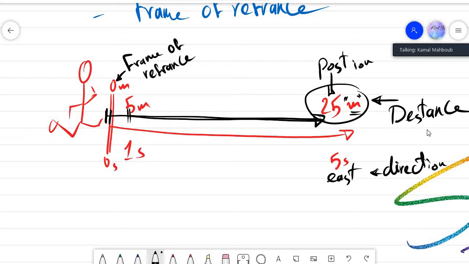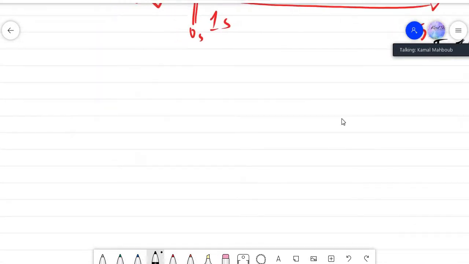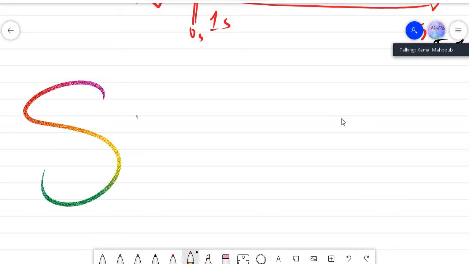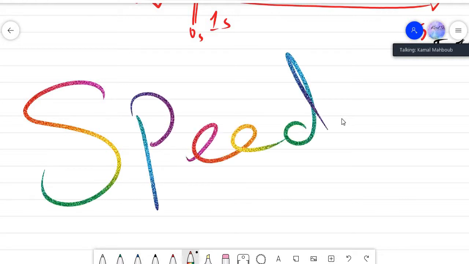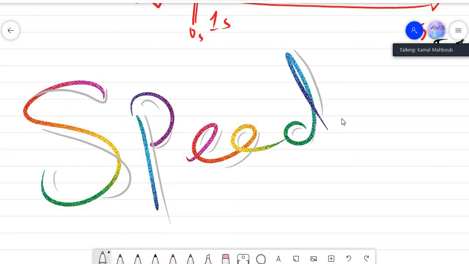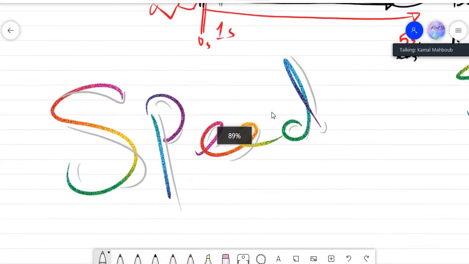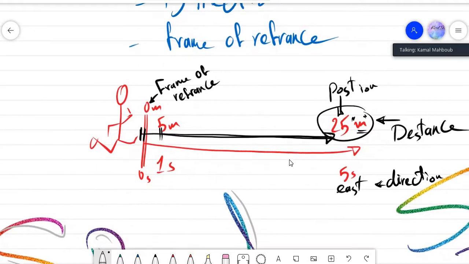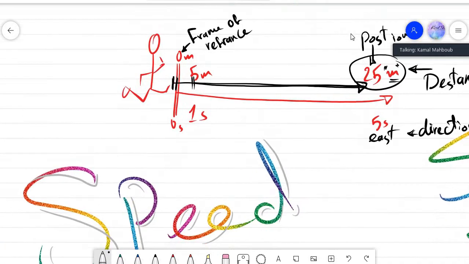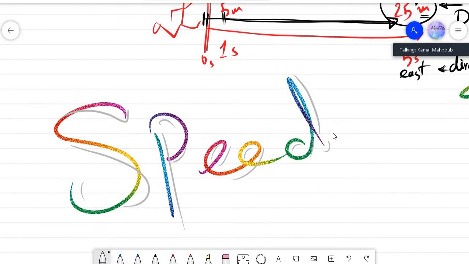Today inshallah we will speak about something new that is called speed. To understand the meaning of speed and to know more about it, I like speed so much. I'm a fan of cars and speed, and I think most of you like cars. Now look at this video and then we come back to speak about speed, and please concentrate on this video. After the video, I will ask you about frame of reference, position, distance, direction. I will ask all of these questions after the video.